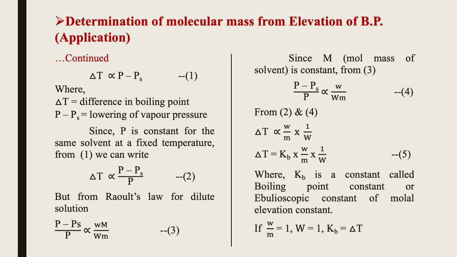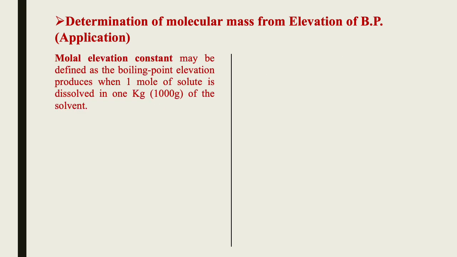If small w divided by M, the number of moles of solute, is equal to 1 mole, and capital W, the weight of solvent, is 1, then Kb is equal to ΔT. So the molar elevation constant may be defined as the boiling point elevation produced when 1 mole of solute is dissolved in 1 kilogram, that is 1000 grams, of the solvent.